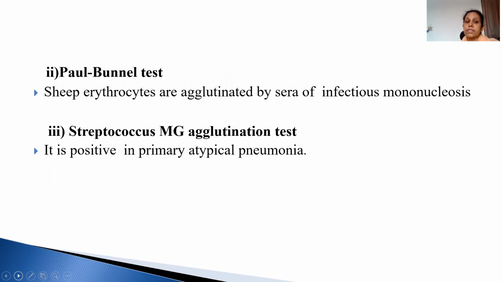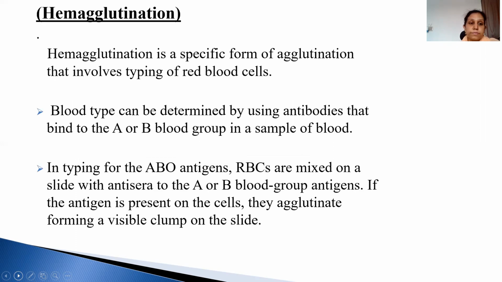So the examples are the Paul Bunnell test, in which sheep erythrocytes are agglutinated by the serum of infectious mononucleosis. The erythrocytes mimic the antigen of the EBV virus. So antibodies of a person with infectious mononucleosis will agglutinate with the sheep erythrocytes. Again, this example is for the Streptococcus MG agglutination test that is done for atypical pneumonia.